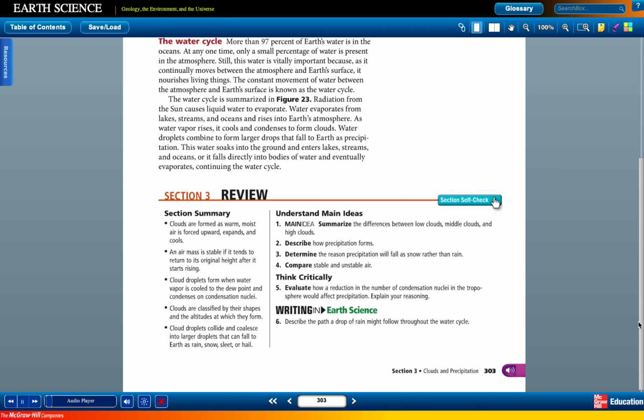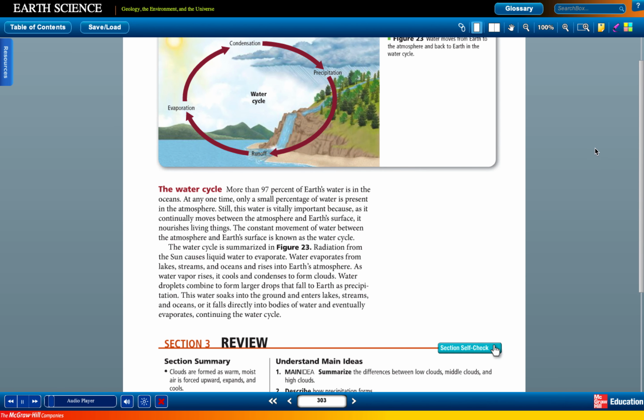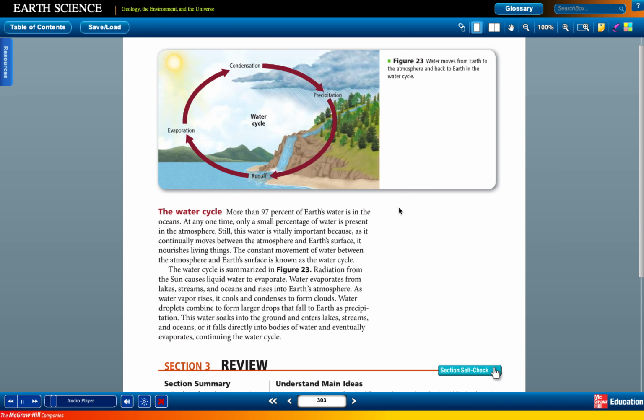The water cycle. More than 97% of Earth's water is in the oceans. At any one time, only a small percentage of water is present in the atmosphere. Still, this water is vitally important because, as it continually moves between the atmosphere and Earth's surface, it nourishes living things. The constant movement of water between the atmosphere and Earth's surface is known as the water cycle. The water cycle is summarized in Figure 23.